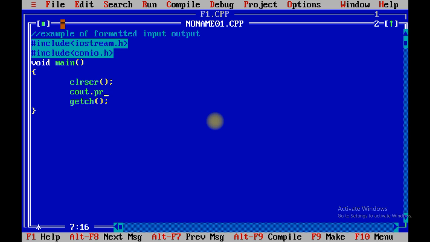cout dot precision. Precision means how many digits you want to display after the point. That thing you can set with the help of the precision function. So that function can be used with cout. 5.23, that is the first number which we want to display.